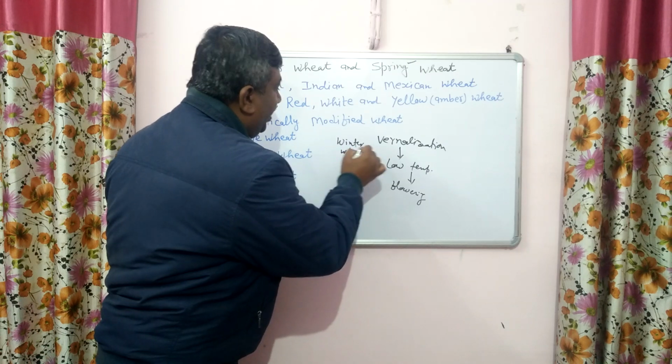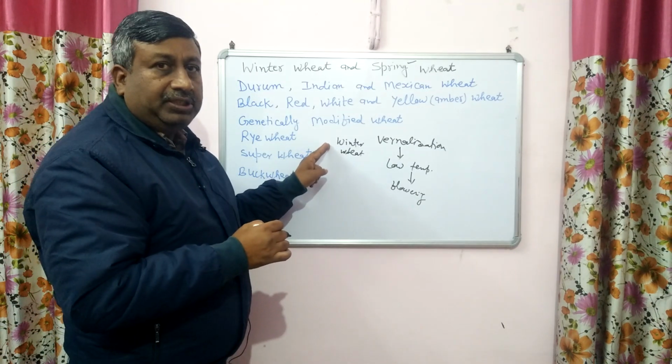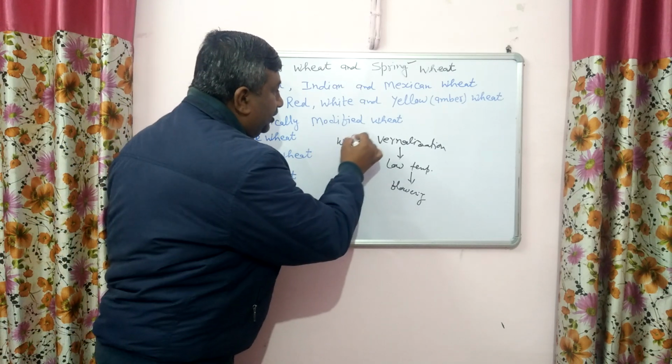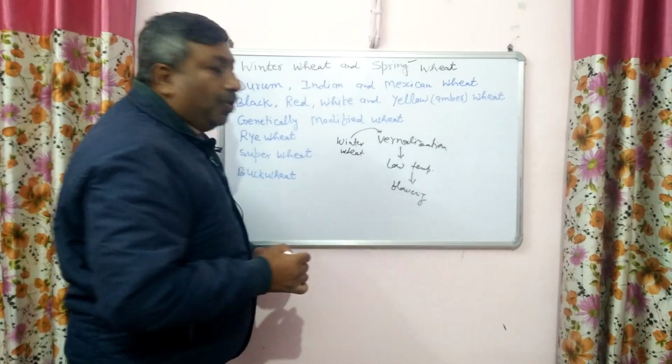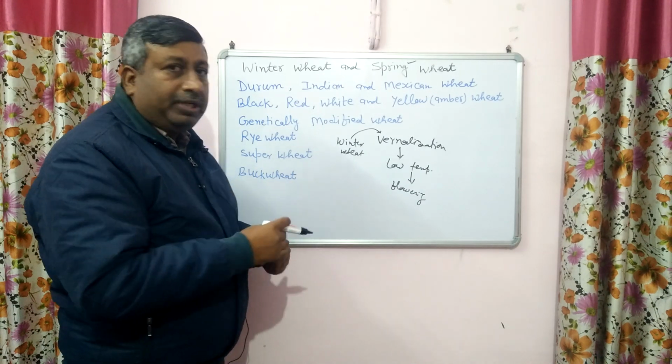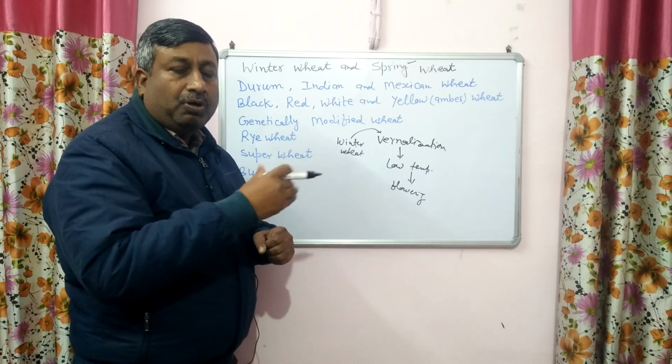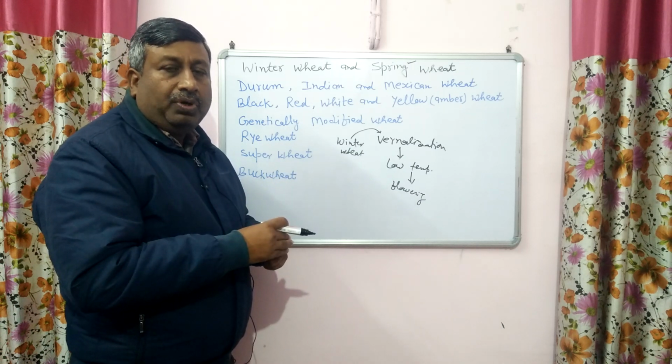this category of wheat is not on the basis of the season. This winter is named on the basis of its temperature requirement. This winter wheat requires vernalization, meaning low temperature. If there is no low temperature for a longer period, then the crop remains in the vegetative phase.